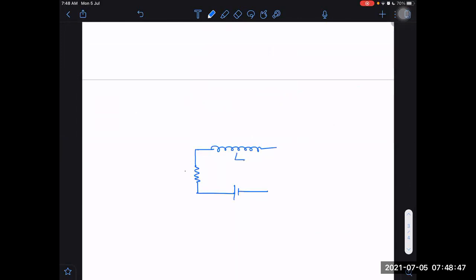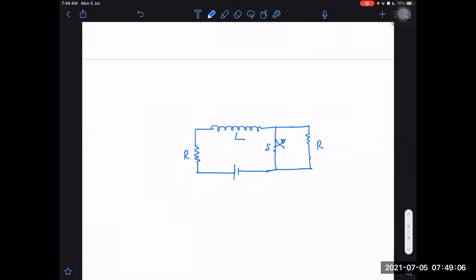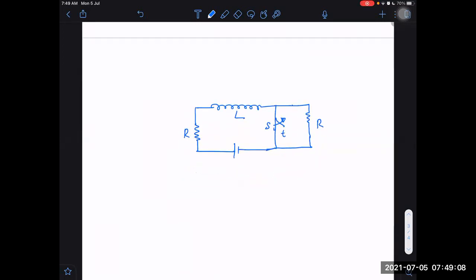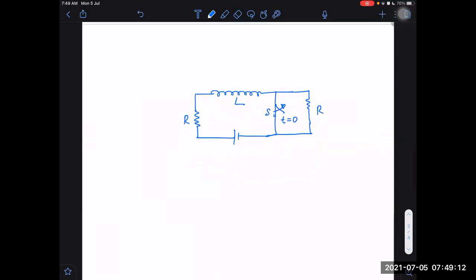This is L, this is R, and this is also R, and this is a switch. The switch was closed initially. I have opened it at t equal to 0. Now you tell me what would happen. What would be the graph for this, and what would be the equation finally?